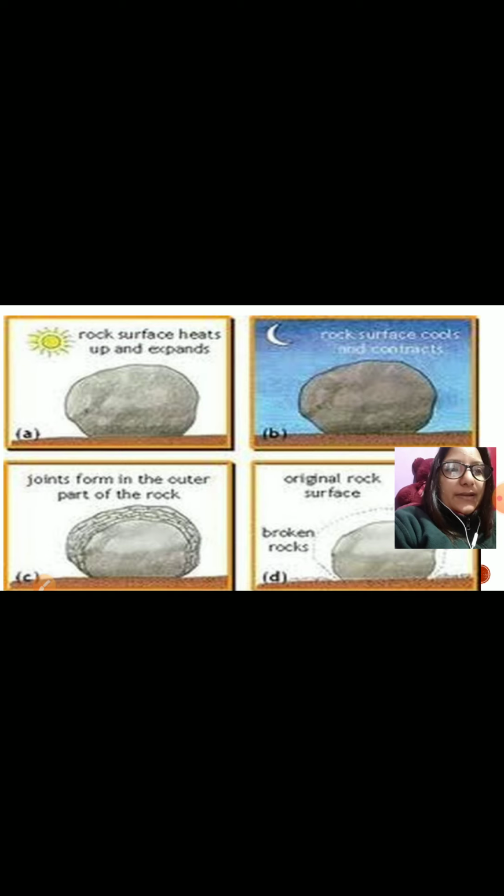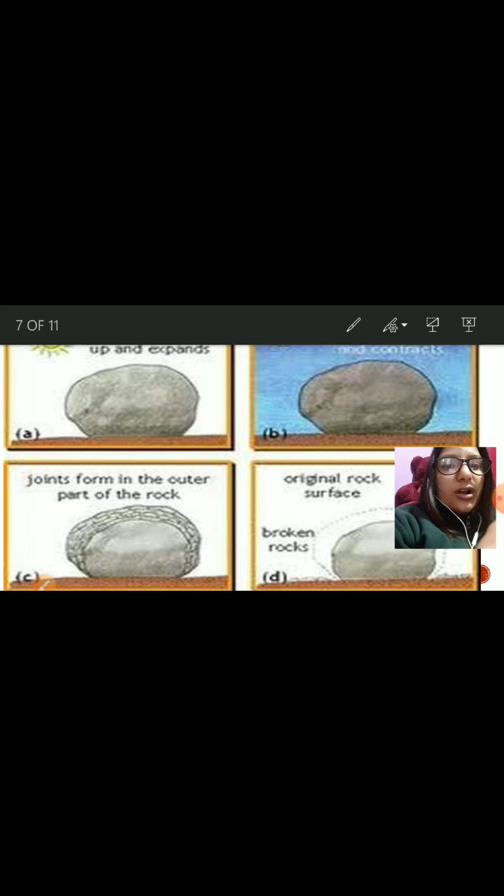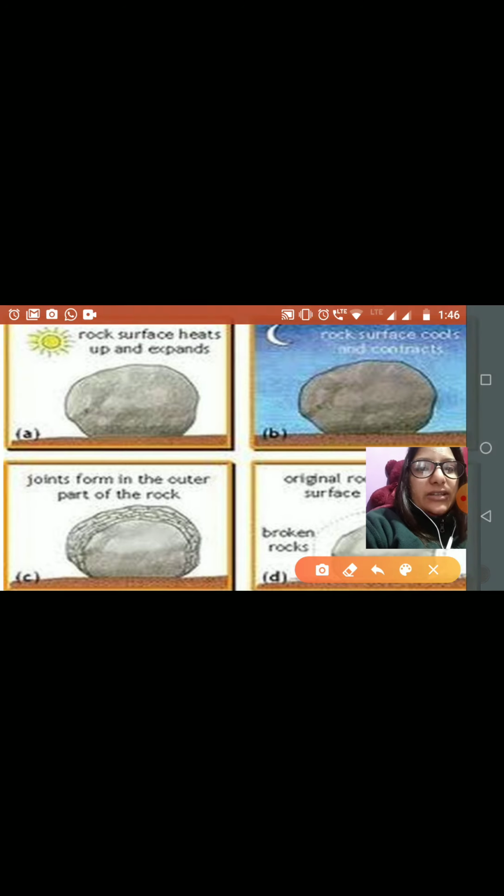See what happens in this process. This is the rock during the daytime. When the rock surface heats up, it expands. Then at night time, this is the mechanism of expansion and contraction.